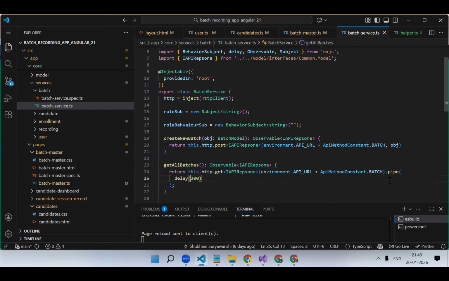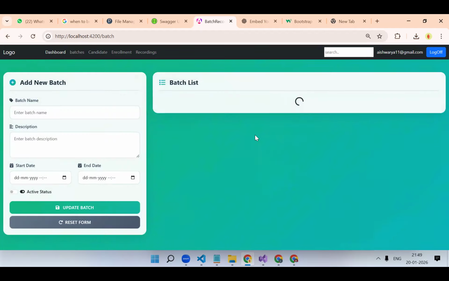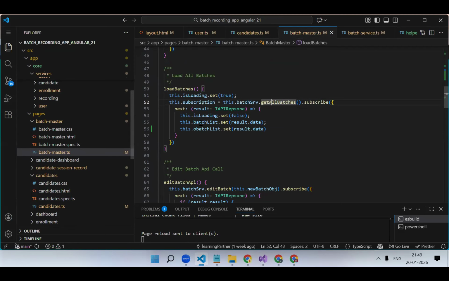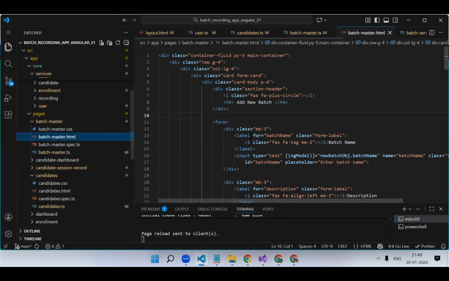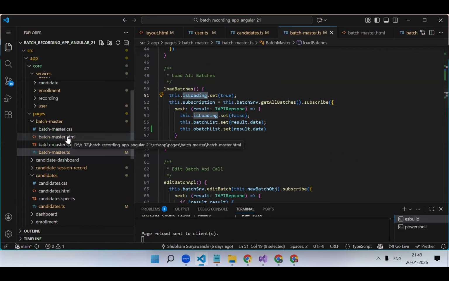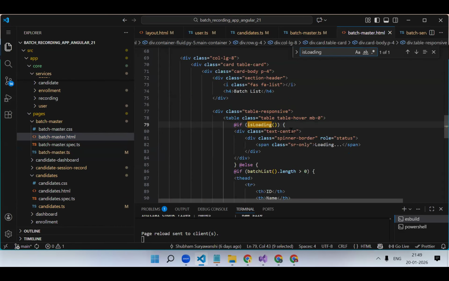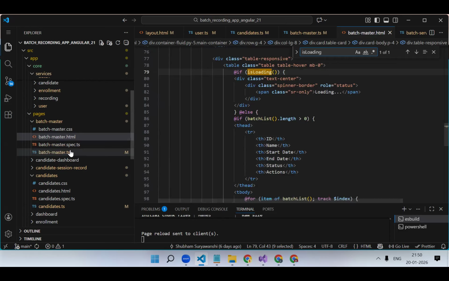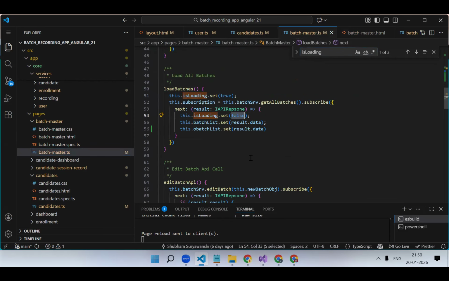He has added the delay just to show the loader. Still we are getting it, why? Batch loading we have set. Loading is used somewhere. Shubham has done some code after me. Loading is true. Admitting it false.